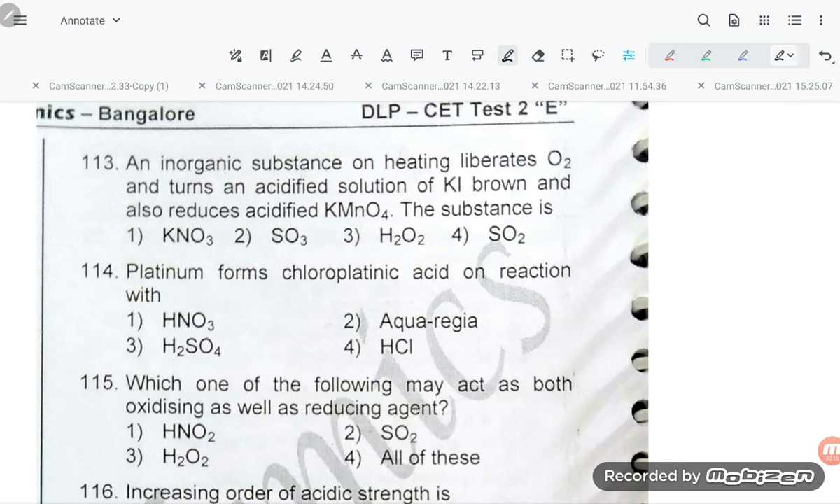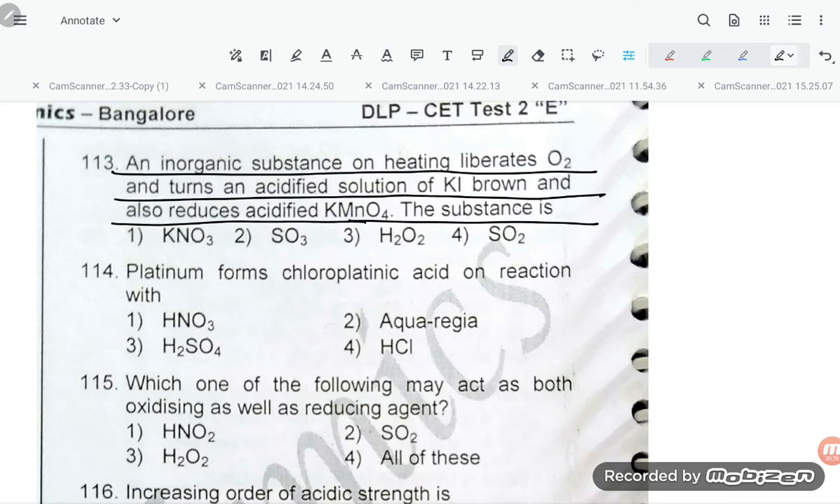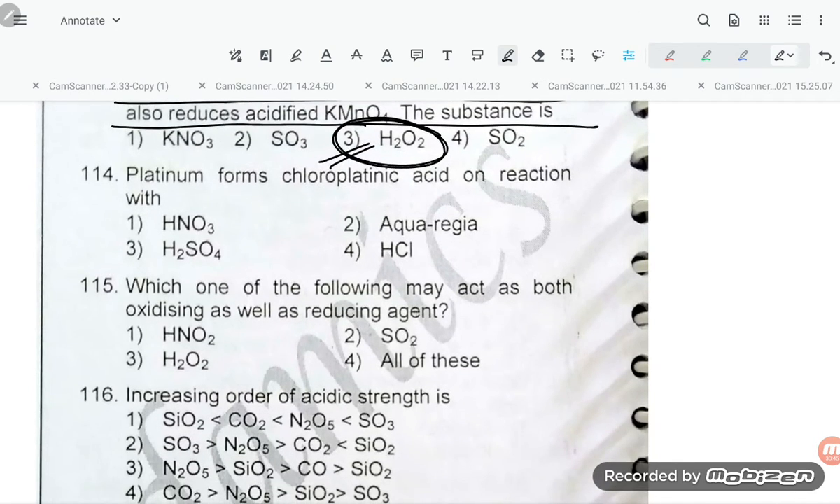Now 113, you see, student. An inorganic substance on heating liberates O2 and turns an acidified solution of KI brown and also reduces acidified KMnO4. The substance is H2O2.